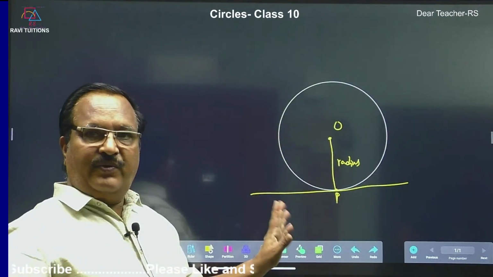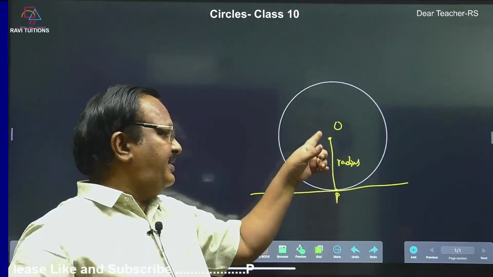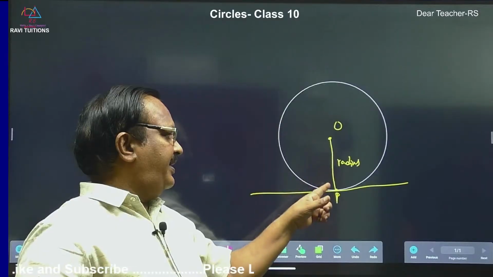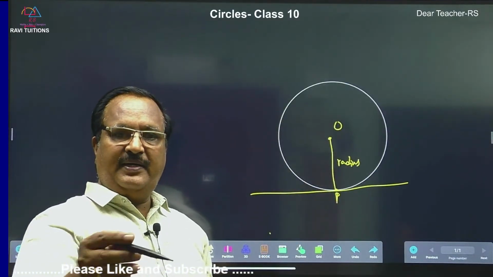So, we will take only this. So, there is a relation between the radius and the tangent. Chapu, what is the relation between the radius and the tangent? Can anybody from online?